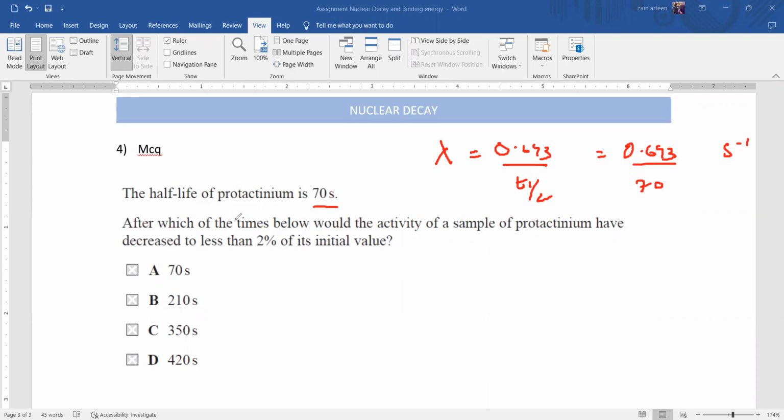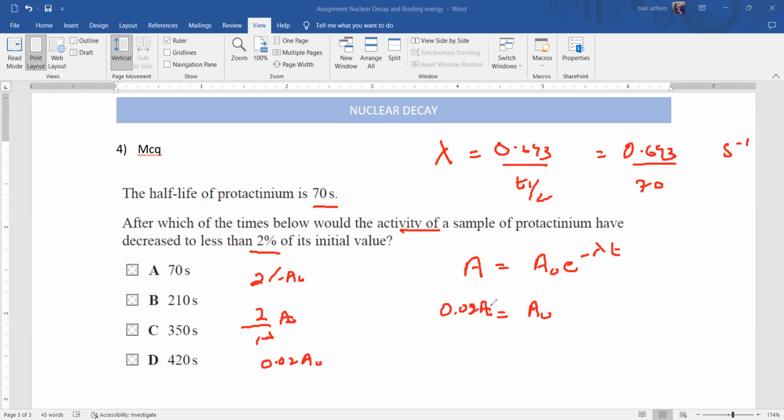Now, the question is, after which time would the activity of a sample decrease to less than 2% of its initial value? So we have the formula A equals A naught e raised to the power minus lambda t. If the original activity is A naught, we want to find the time when the activity decreases to 2% of the original value. 2% of A naught means 2 divided by 100 A naught, or 0.02 A naught. So this will be equal to 0.02 A naught.